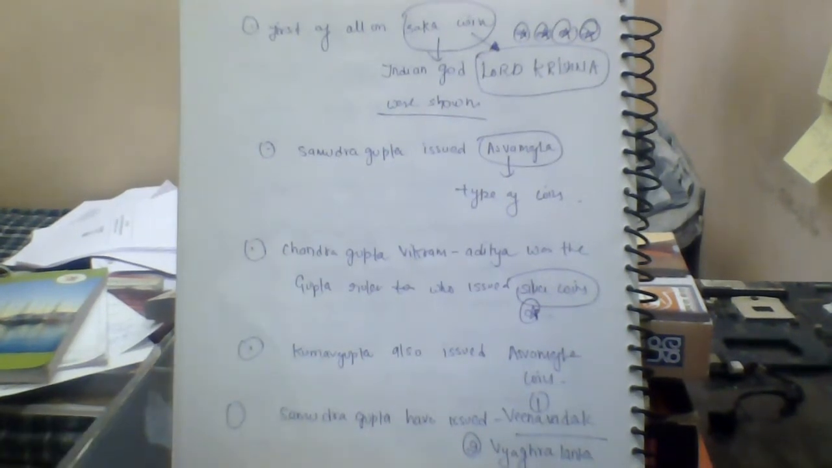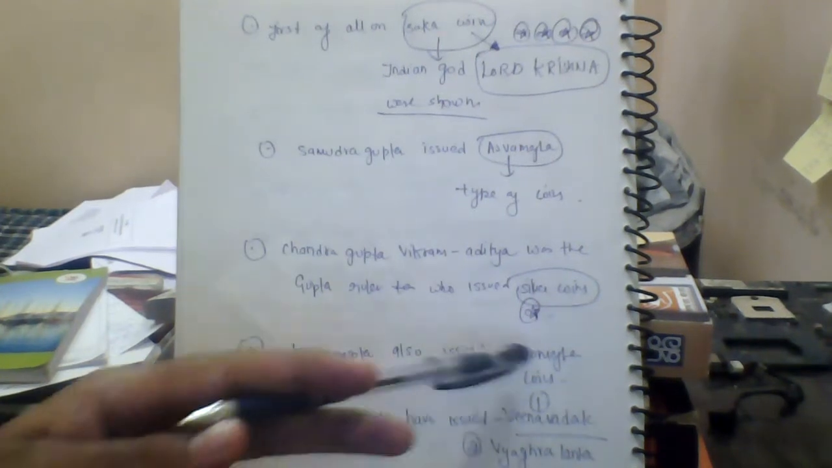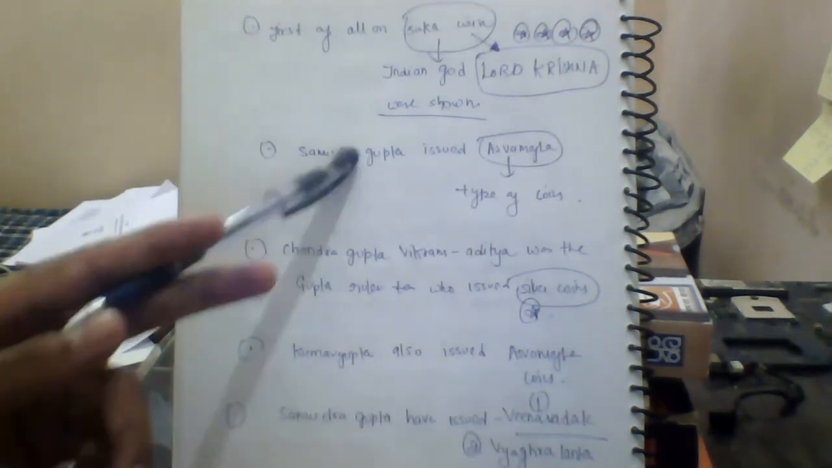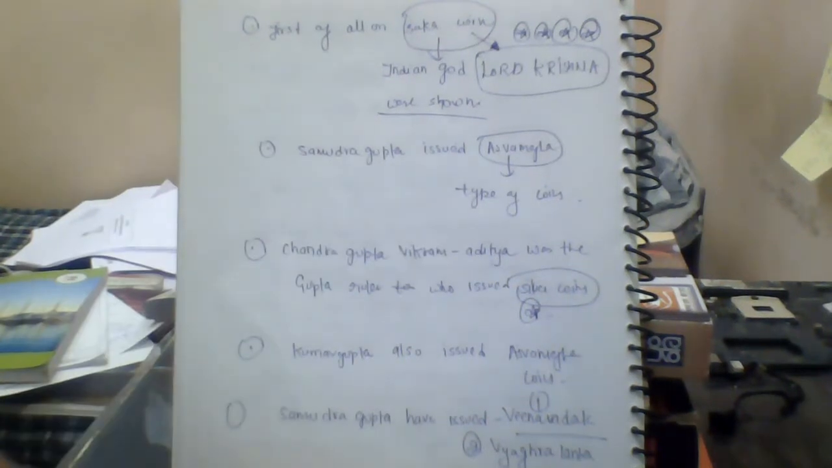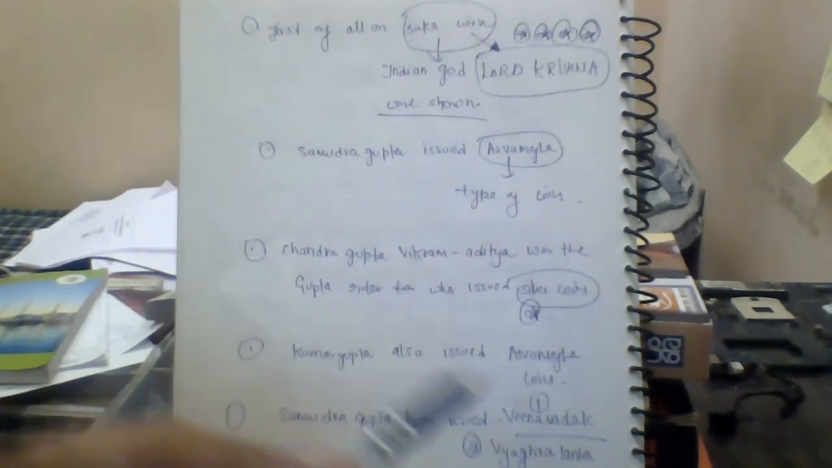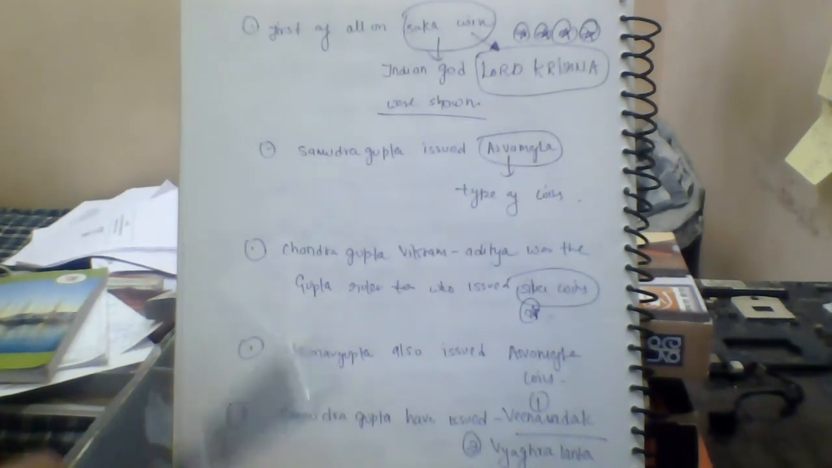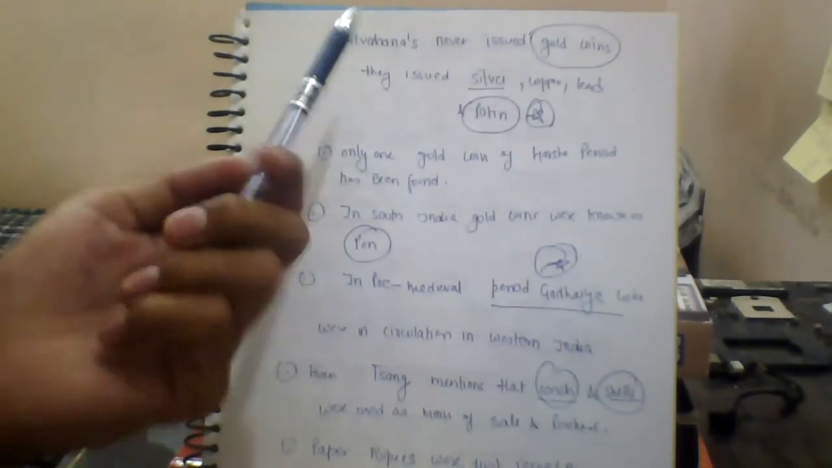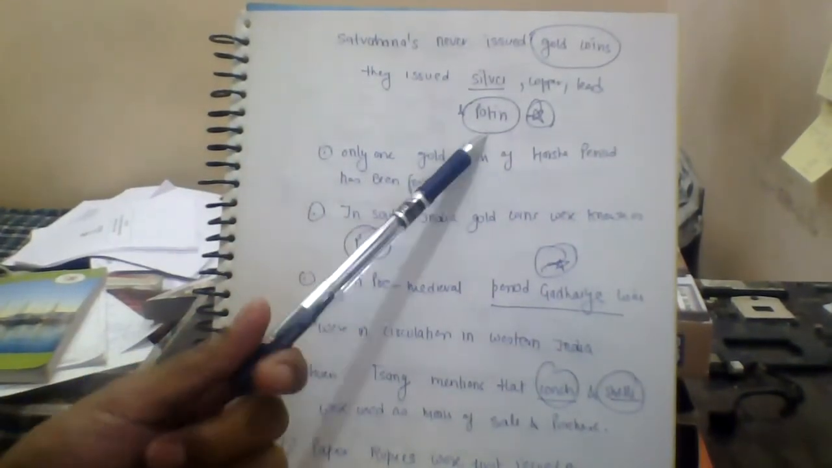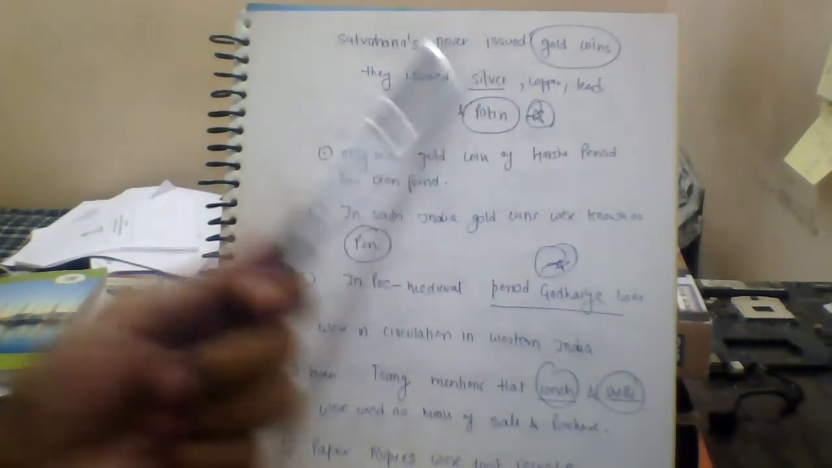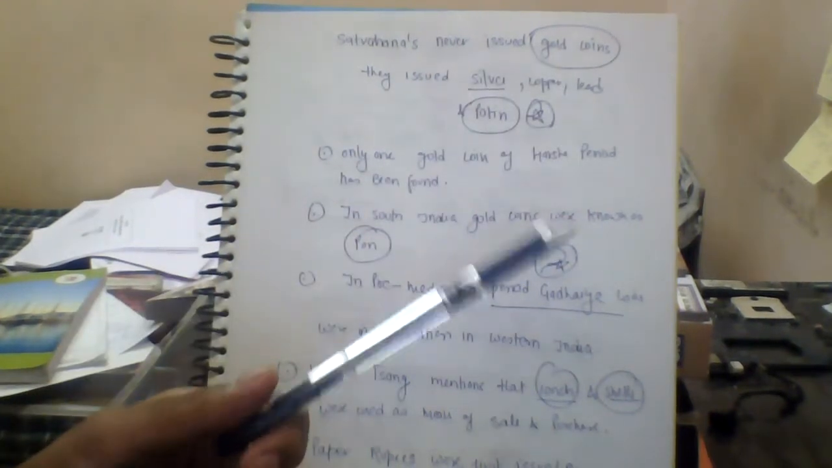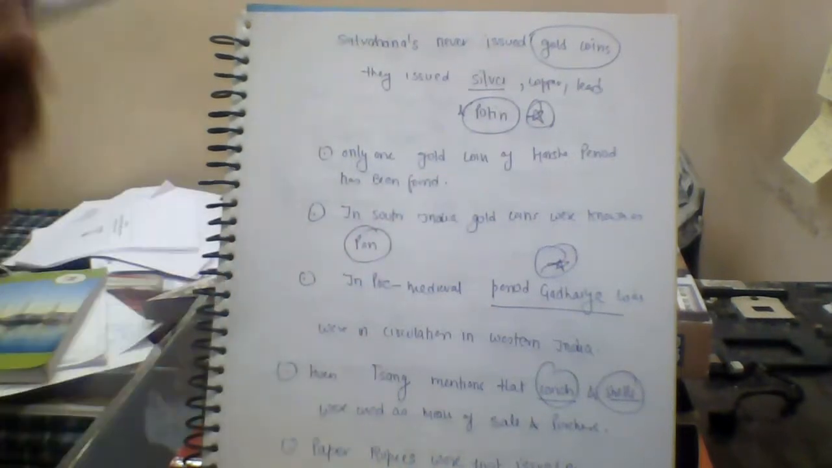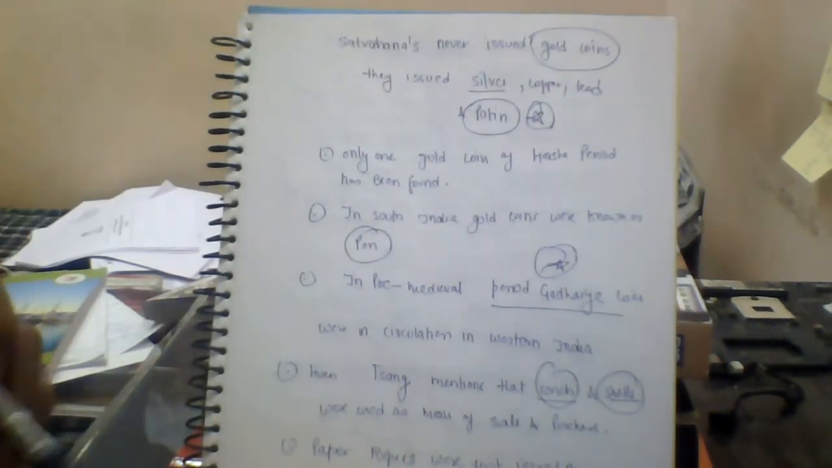Kumaragupta also issued Ashwamedha coins, and Samudragupta also issued Ashwamedha coins. Samudragupta issued Veena Vadak type of coins. Satavahanas, this is also important, never issued gold coins. They issued silver, copper, lead, and potin coins. So this is also important, that Satavahanas never issued gold coins.